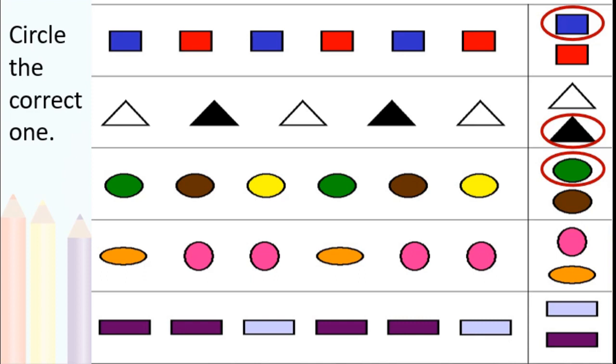Next, an oval of orange color, circle of pink, again circle pink, oval orange, circle pink, next should be oval orange, isn't it? Last one, violet rectangle and blue rectangle, light blue, okay, violet, blue. So the answer should be violet. Next one is a violet rectangle, isn't it?